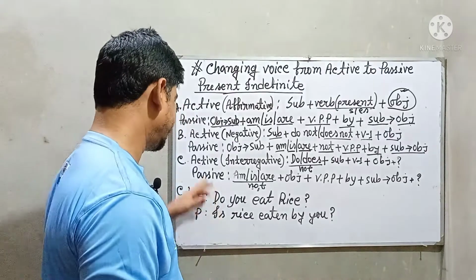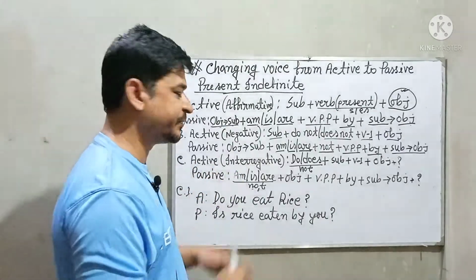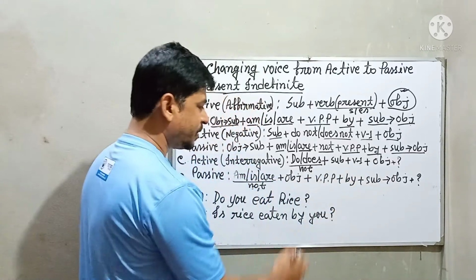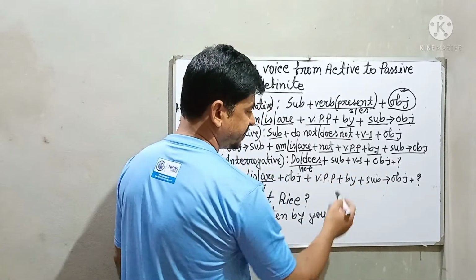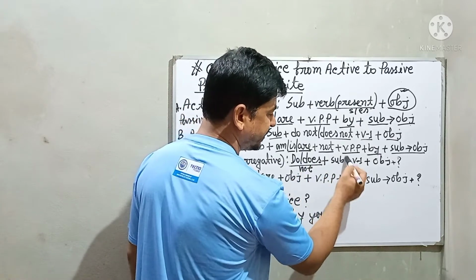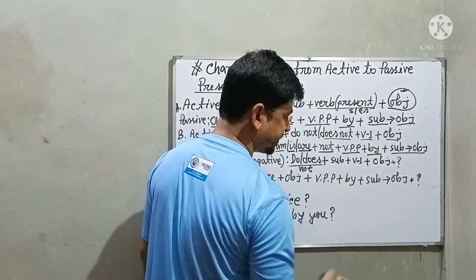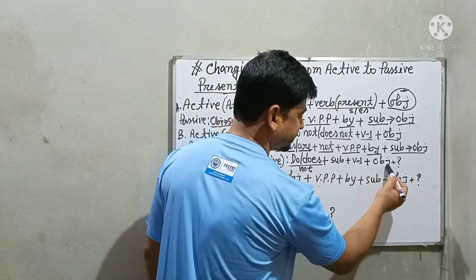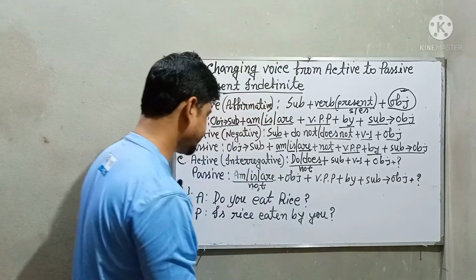If you get your active voice in an interrogative sentence, you will get this structure: do or does, then do not or does not, then the subject of your sentence, then verb 1, that means verb present, then the object of the sentence, then note of interrogation.